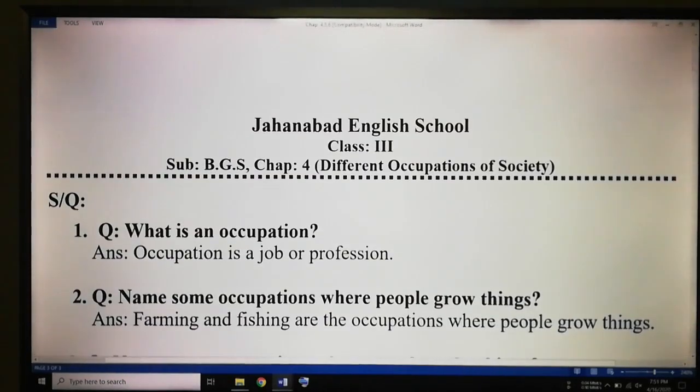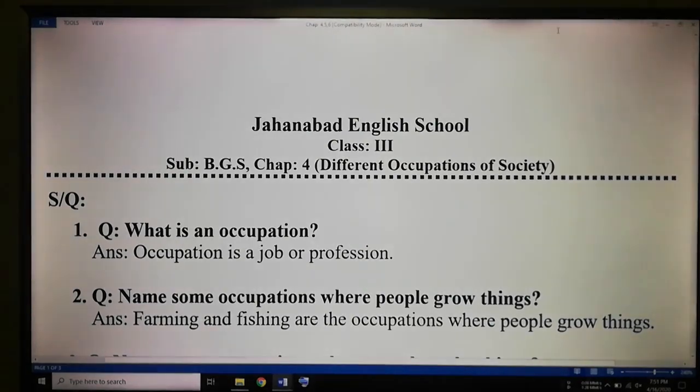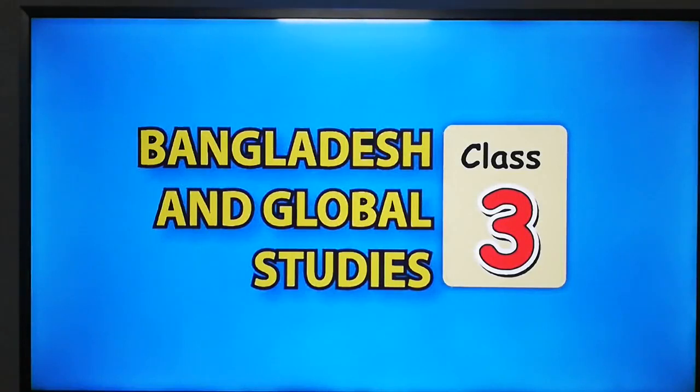But for chapters 4, 5 and 6, you have to read fill in the blanks, true false, matching and MCQ from the textbook. Dear student, listen carefully.